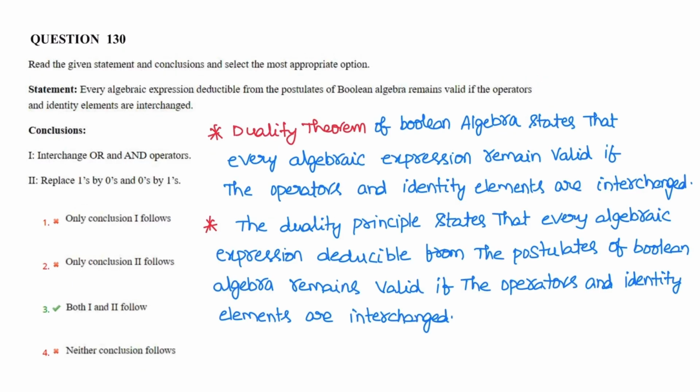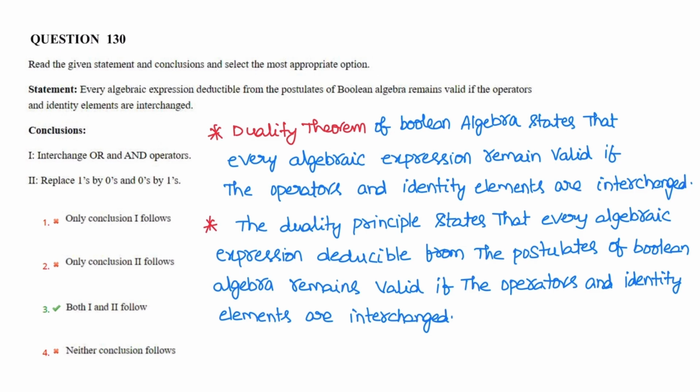Next question. Every algebraic expression deducible from the postulates of Boolean algebra remains valid if the operators and identity elements are interchanged. So that is a statement. For the statement, the conclusions are: interchange AND and OR operators, replace 1 by 0 and 0 by 1. Both conclusions are true for the statement. So it represents a duality theorem.